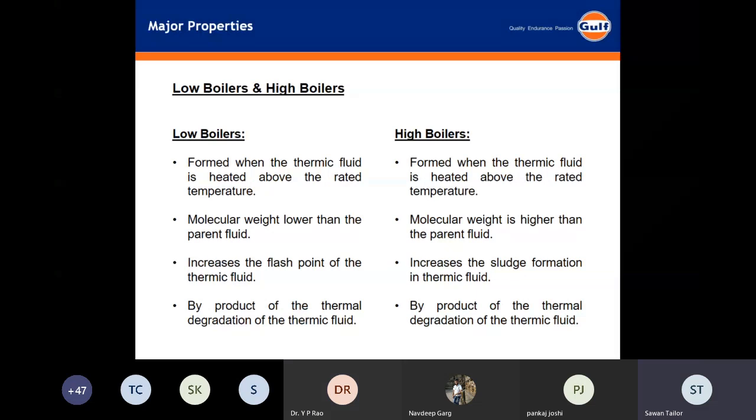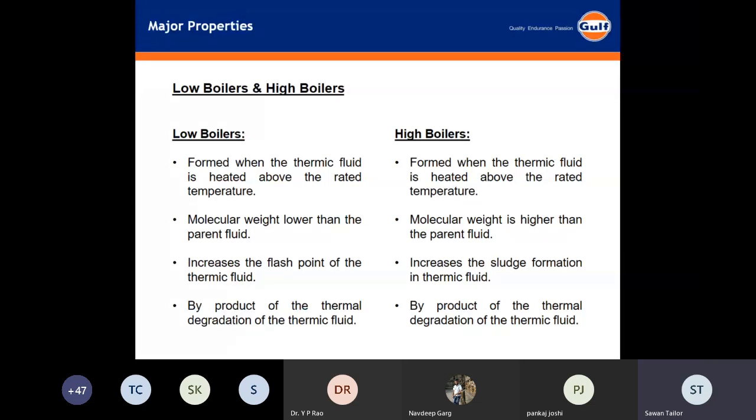There is a possibility of formation of some molecular chains which have a molecular weight lower than the parent fluid, and formation of some molecular chains whose molecular weight is higher than the parent fluid. Now, the high boilers normally increase the sludge formation in the thermic system.